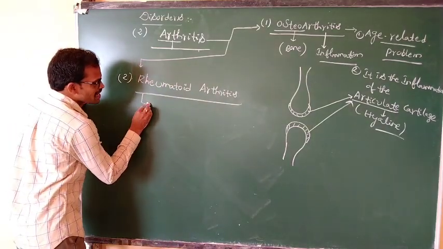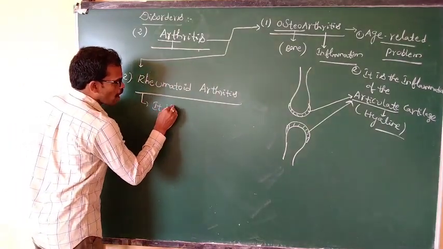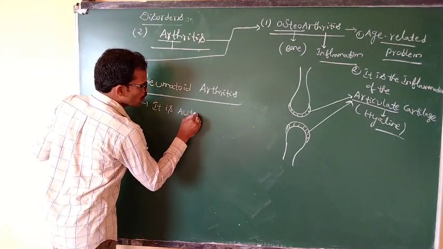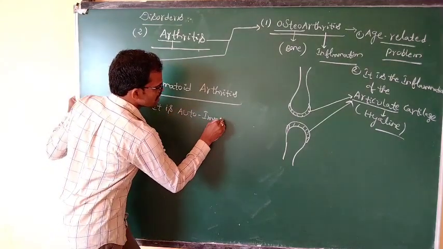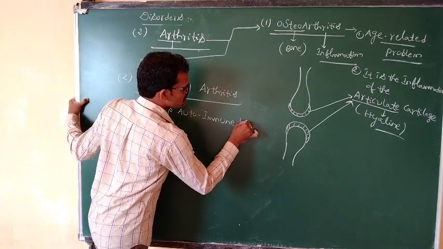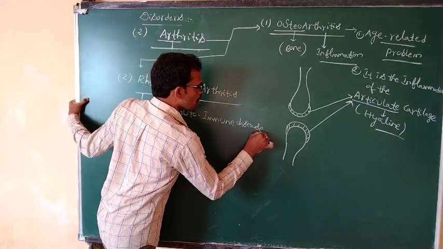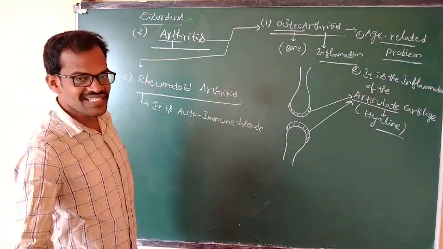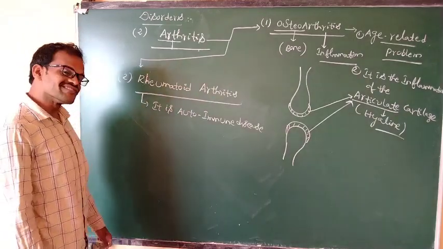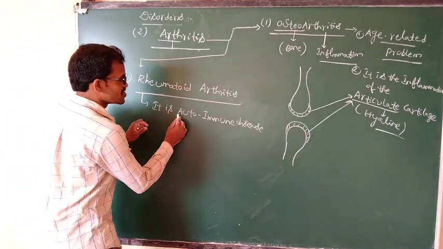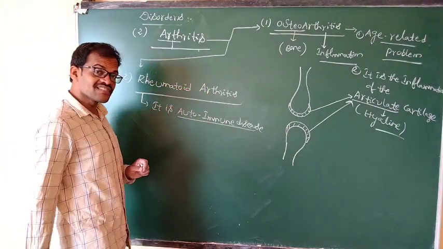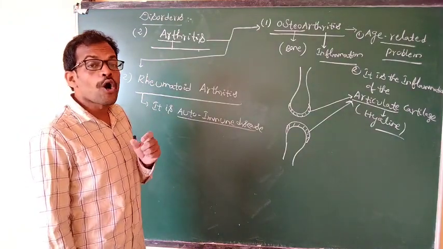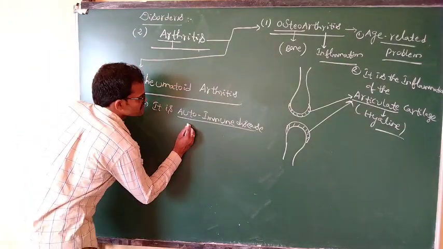Rheumatoid arthritis is an autoimmune disease. Autoimmune means the body's own cells attack self cells.